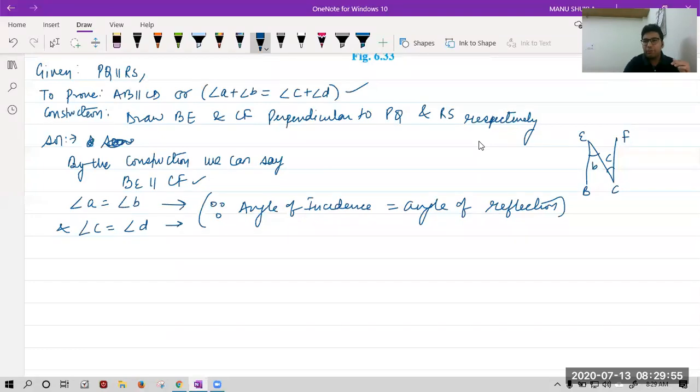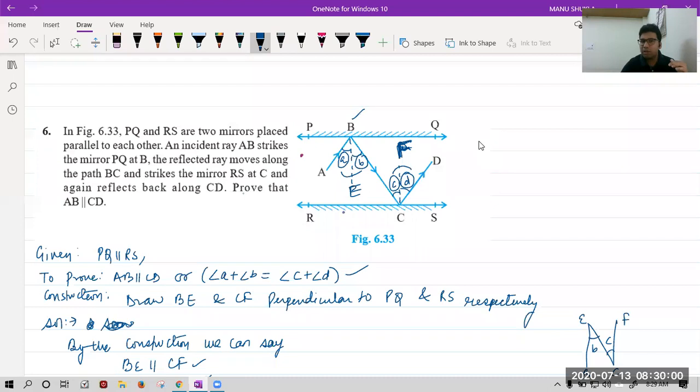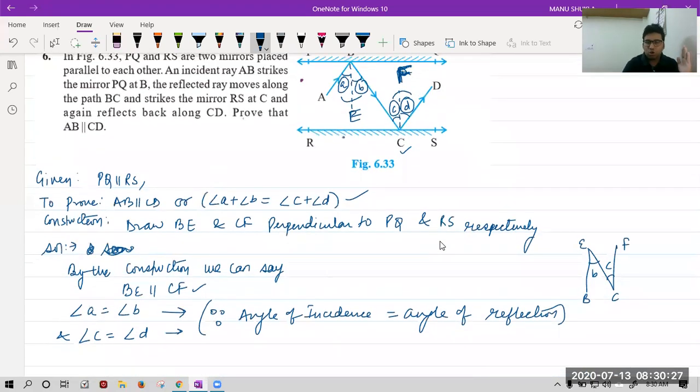Lakshay, how? Beta, we made BE normal, BE is normal, CF is normal. Both are normals at 90 degrees. They are forming a rectangle. And we know in a rectangle, opposite sides are parallel. So BE is parallel to CF. If they are parallel and this line BC, you can see BE and this is C and this is F. Obviously, this angle will be equal. Okay, now see. So we got the connecting link.